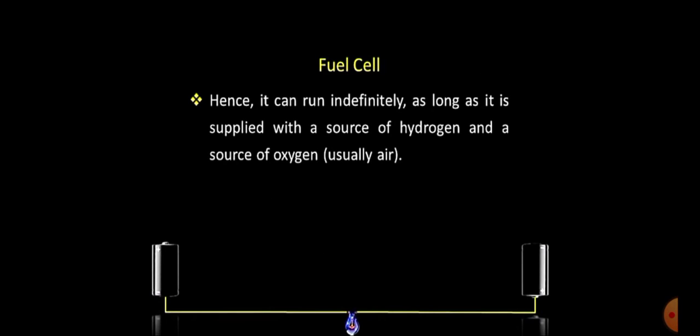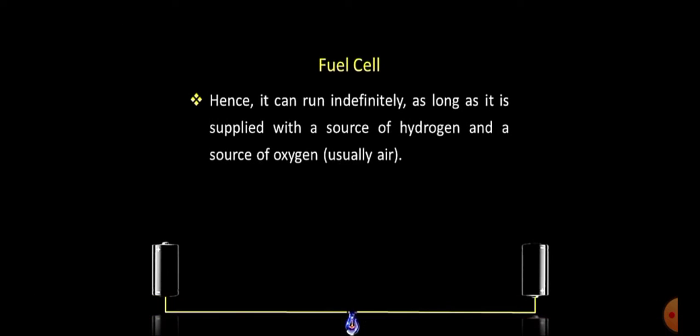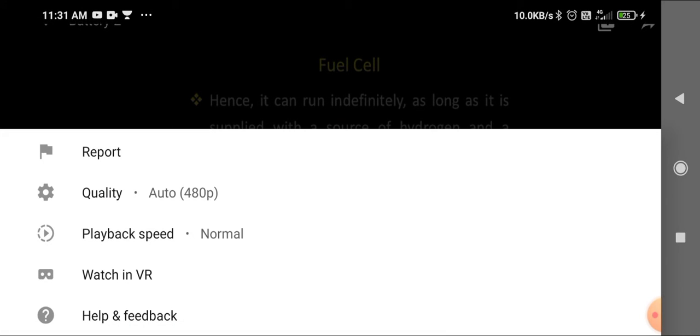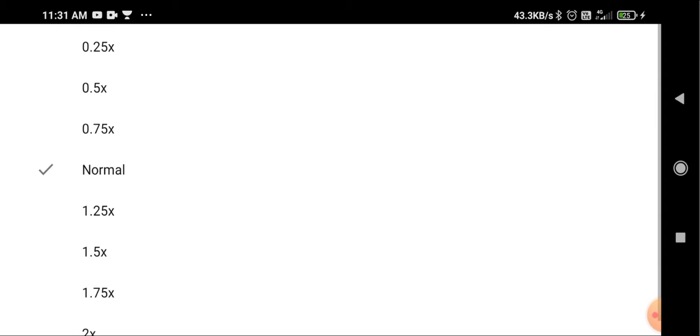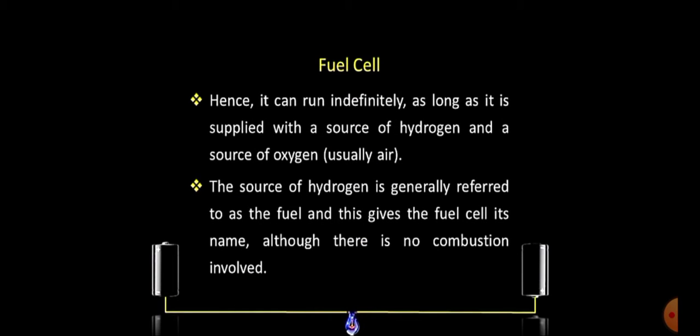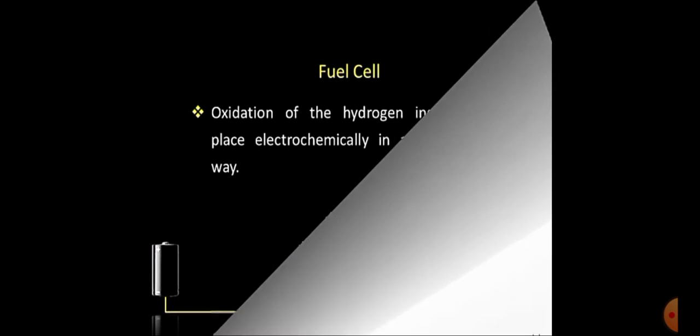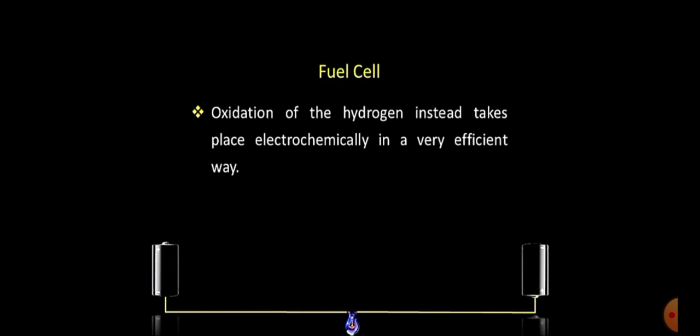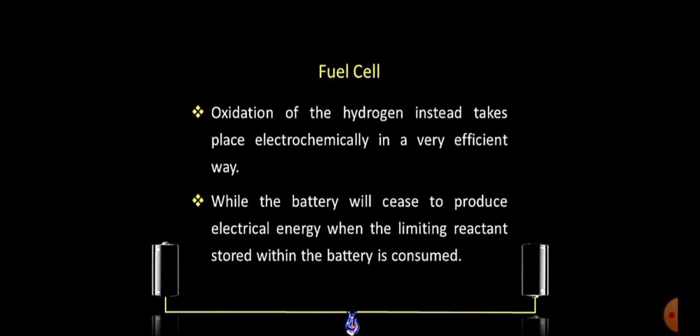Hence, it can run indefinitely as long as it is supplied with a source of hydrogen and a source of oxygen. For oxygen, generally we use air. The source of hydrogen is generally referred to as any fuel, and thus gives the fuel cell its name, and also there is no combustion involved in these types of fuel cells. The oxidation of the hydrogen instead takes place electrochemically in a very efficient way, while the battery will cease to produce electrical energy when the limiting reactant stored within the battery is consumed.